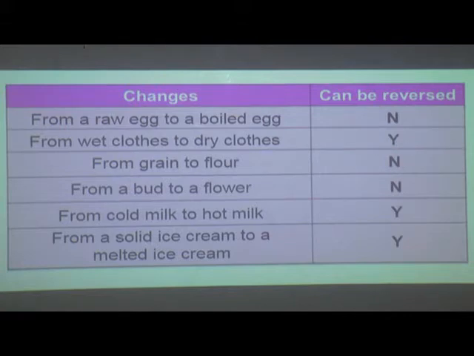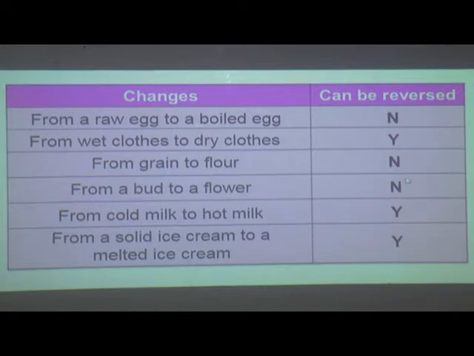Next, from grain to flour. A grain like wheat is changed into flour. Can flour be changed into grain again? Is it reversible? No, it is not reversible.